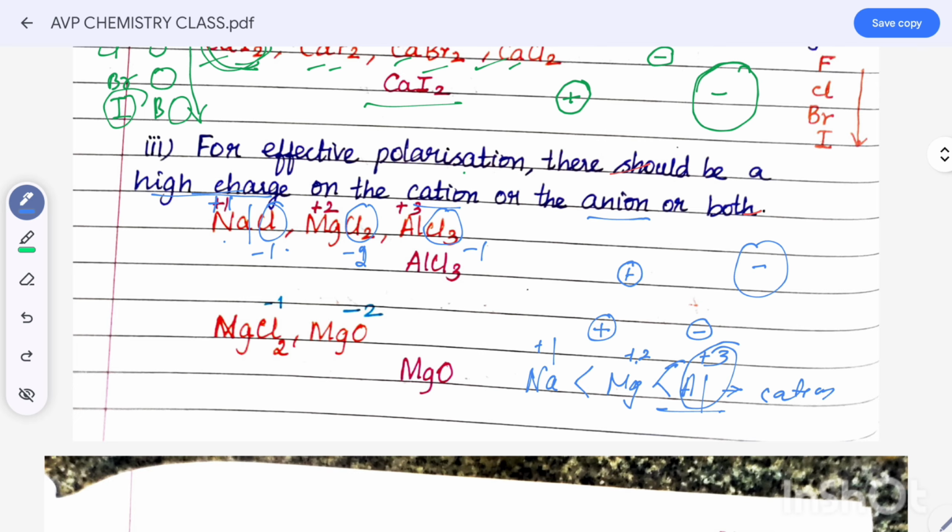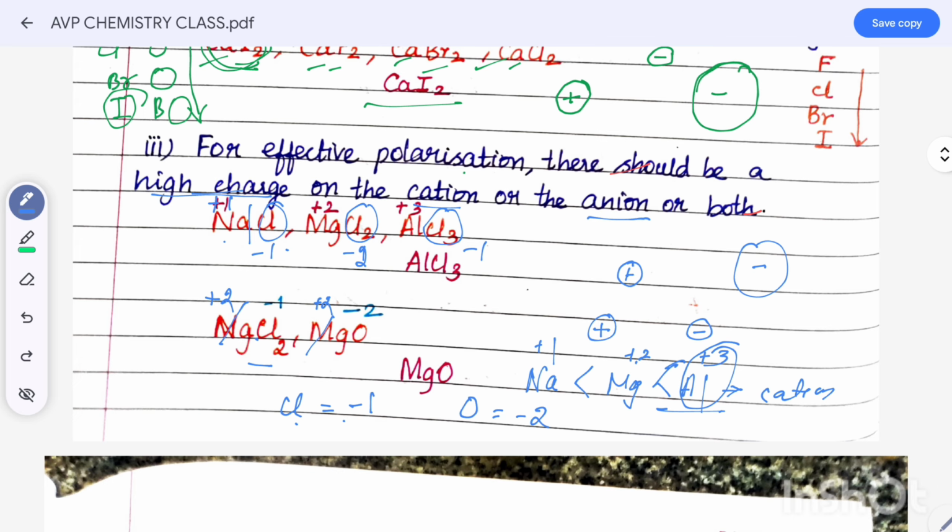Okay, next, magnesium chloride and magnesium oxide. So here chlorine has -1 charge, but oxygen is -2 charge. The magnesium is +2, here also magnesium, so +2. So the cation is the same, so the anion is different. Chlorine is -1 charge, oxygen is -2 charge. Which one is greater?